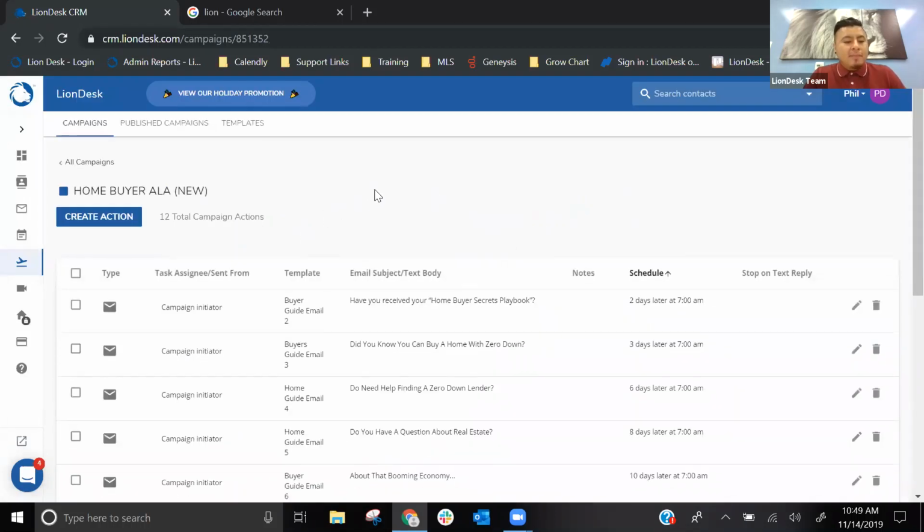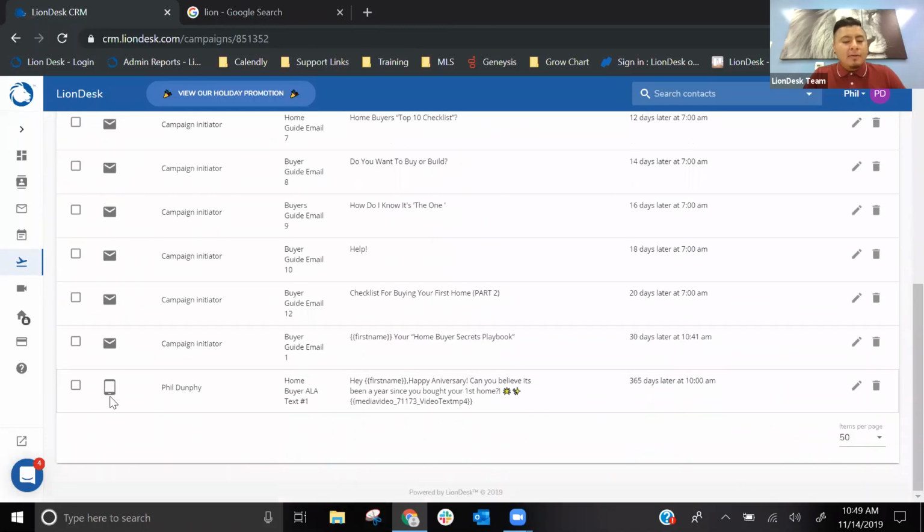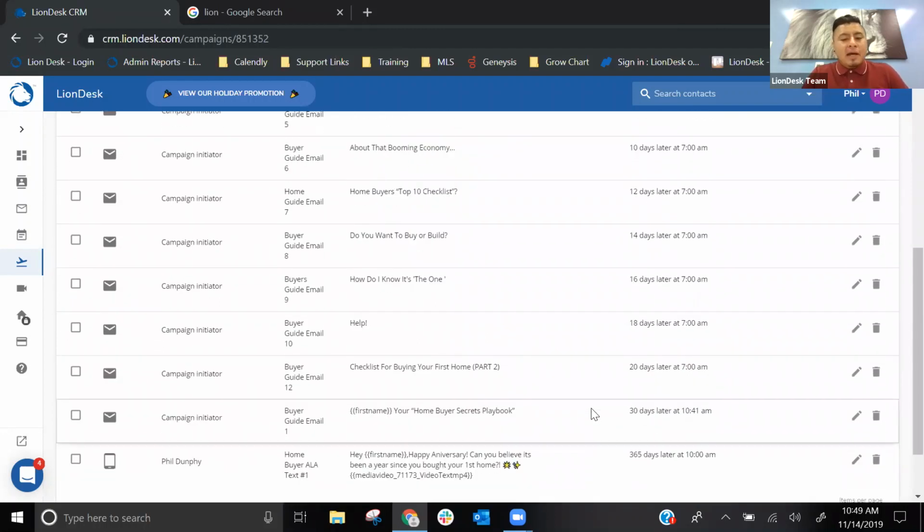So looking at this campaign, as I scroll below, you're sending out an email, and then a year later, you're sending out this text message. So definitely feel free to build up any campaigns that you download. I again recommend using a combination of emails and text messages. We see that those tend to be more effective than just emails or just text, right? You want to hit them on every avenue that you can.